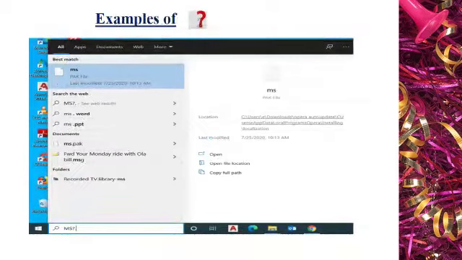Example of question mark wildcard character. The wildcard character question mark can be used in place of any single letter or symbol, children. As you can search MS?, the list of documents related to MS appeared on the screen. As you can observe on the screen, children.